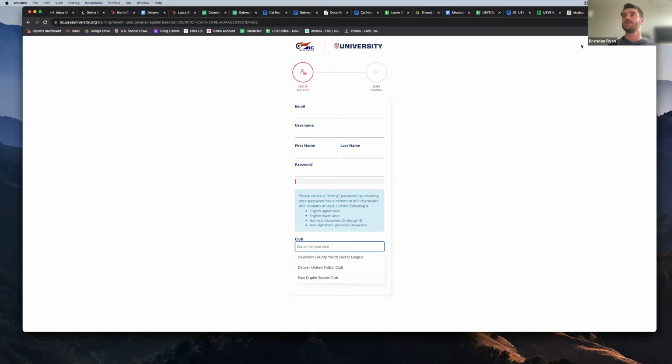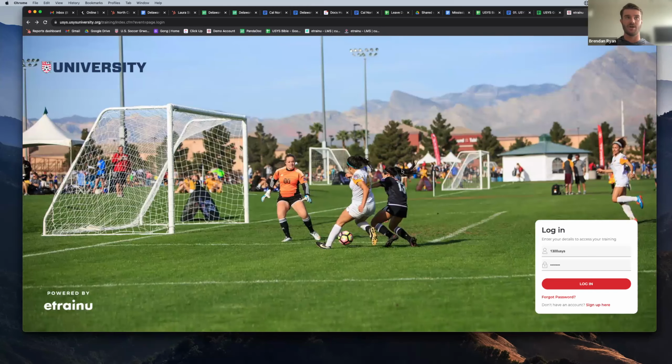Then I'm going to switch over tabs here. Let me know if this works and I don't have to reshare. You guys see the USYS University home screen? Yep, awesome. Okay, sweet. So this is what it'll look like once you actually log in and go into the platform.